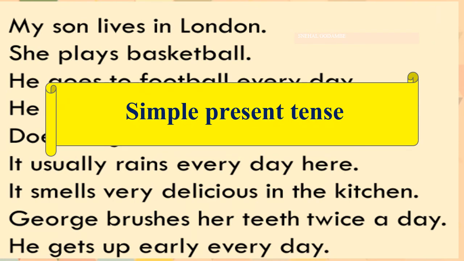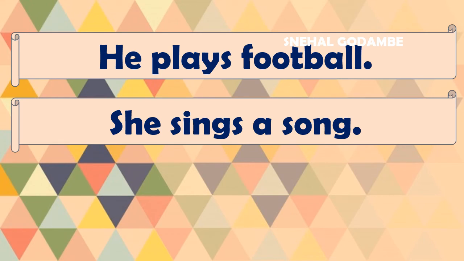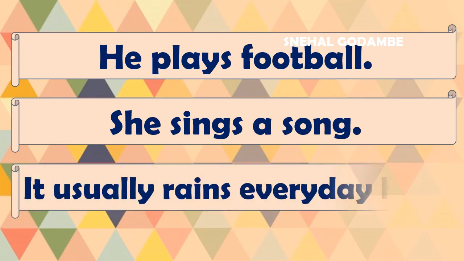All these sentences are from simple present tense. So now you must have got an idea what we are going to learn after this. We will take some examples from those sentences: He plays football. She sings a song. It usually rains every day here.